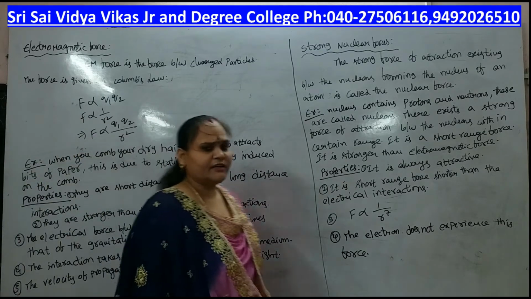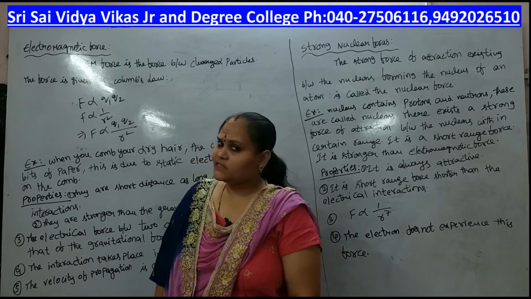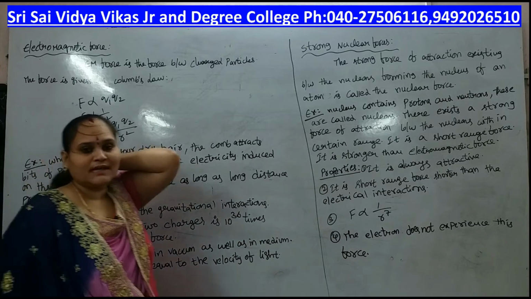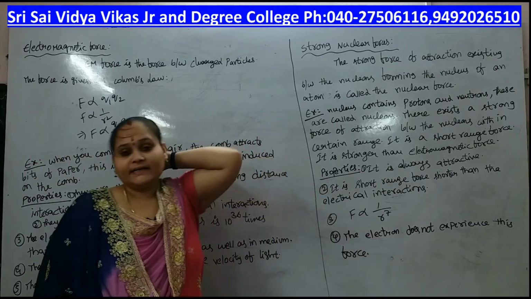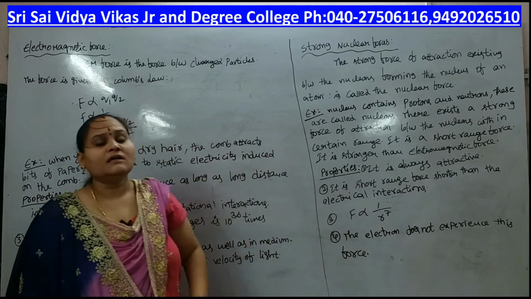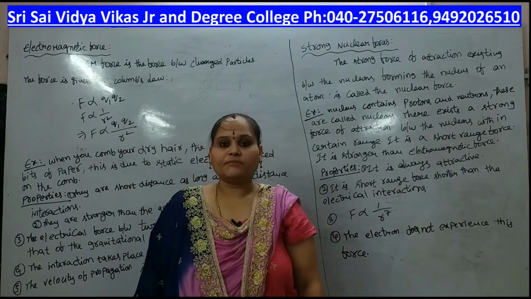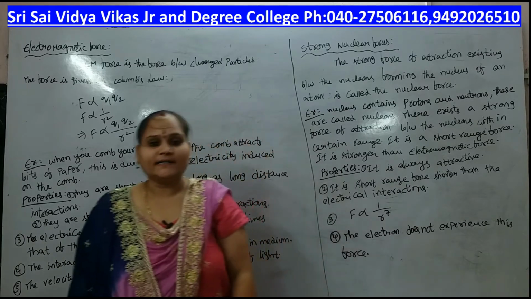The electromagnetic force is the force between the charges. This force can be explained in the form of Coulomb's law. Electromagnetic force means the electric force and the magnetic force. These two forces are not separable. These forces are inseparable. That means this force is nothing but an electromagnetic force.